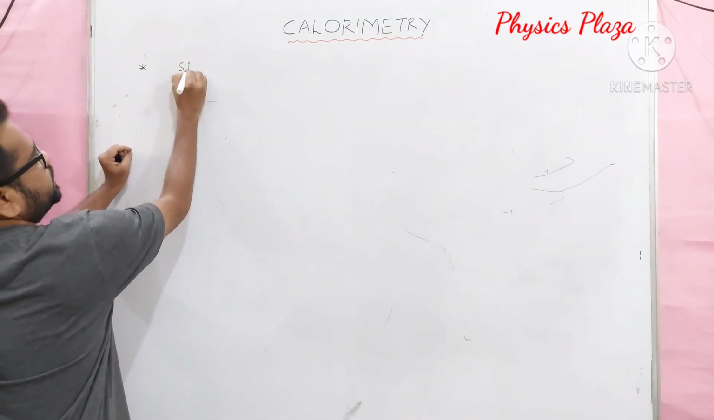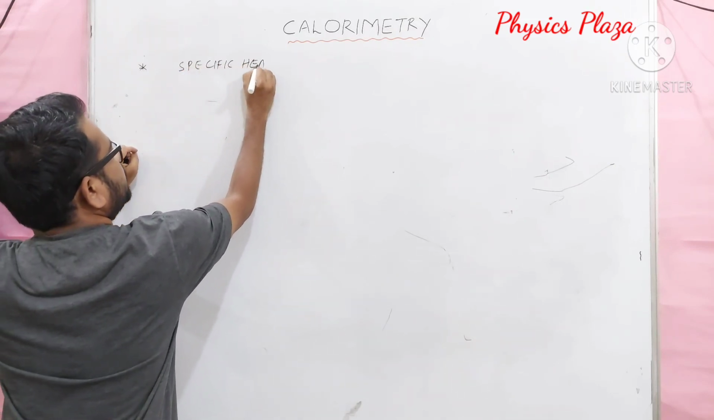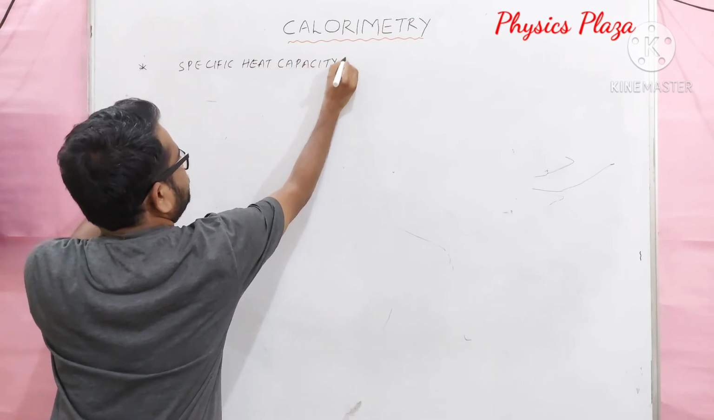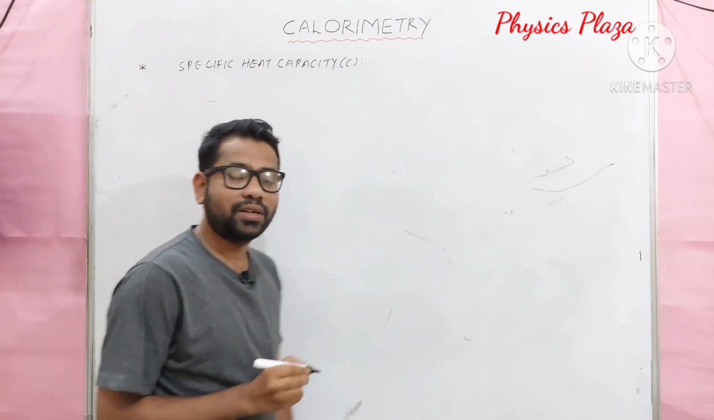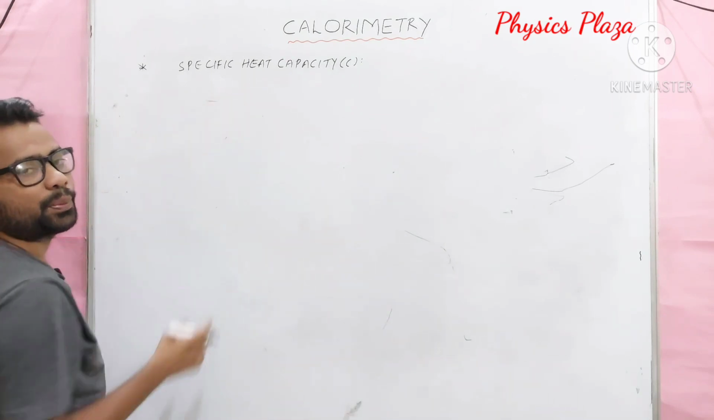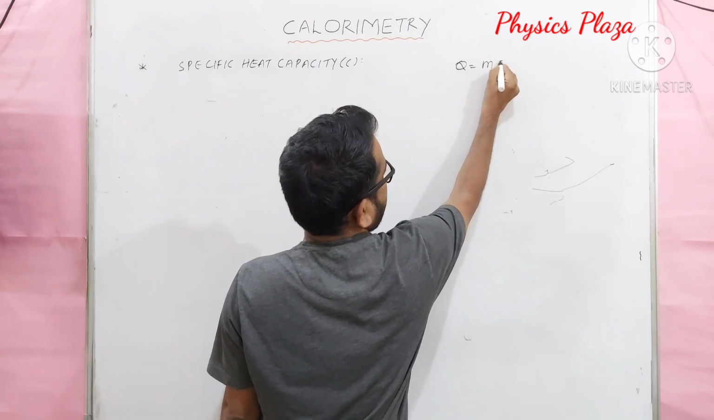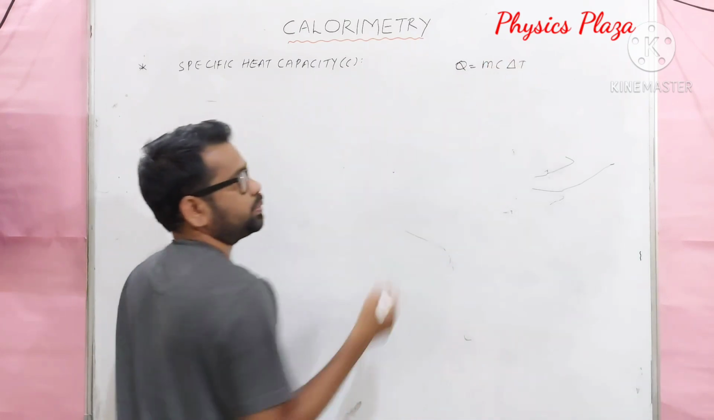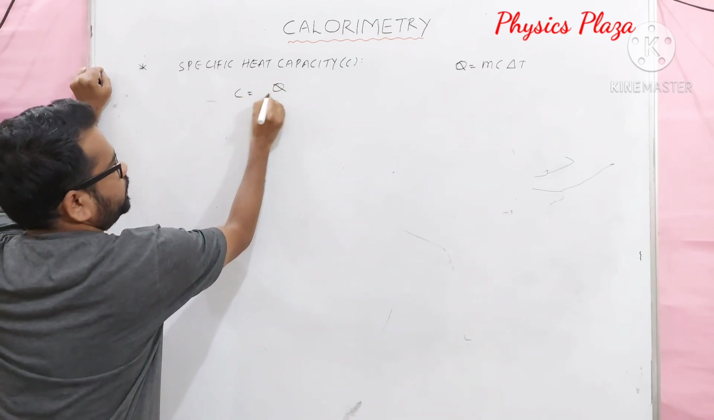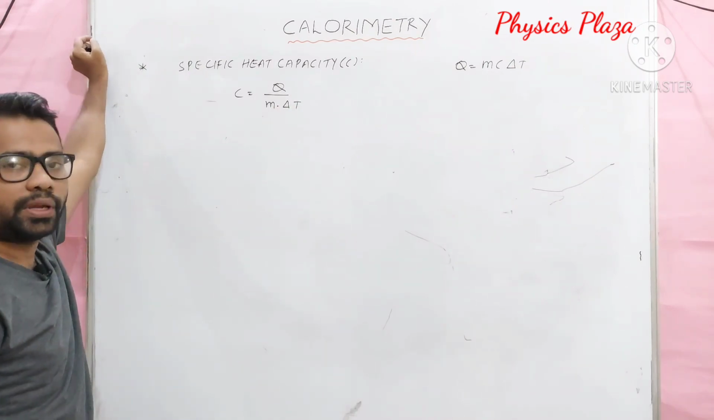So let us put aside and look once again at specific heat capacity. Specific heat capacity will be represented with the letter C. Children, do you remember the formula? Come on, think. Yes, specific heat capacity. Actually, we got a formula like this: Q is equal to m c delta T. From here only, we can write like this: C is equal to Q by m delta T.